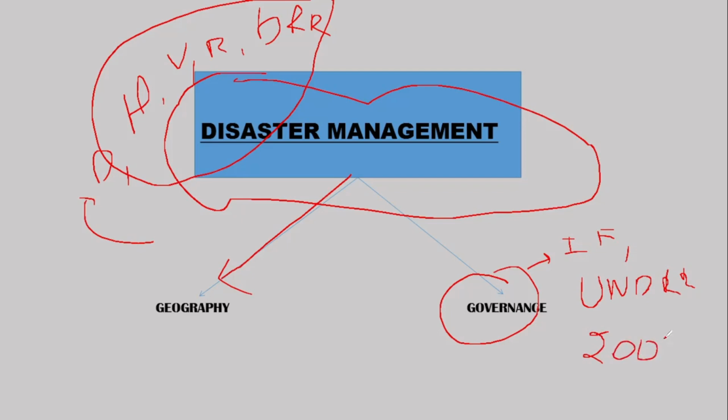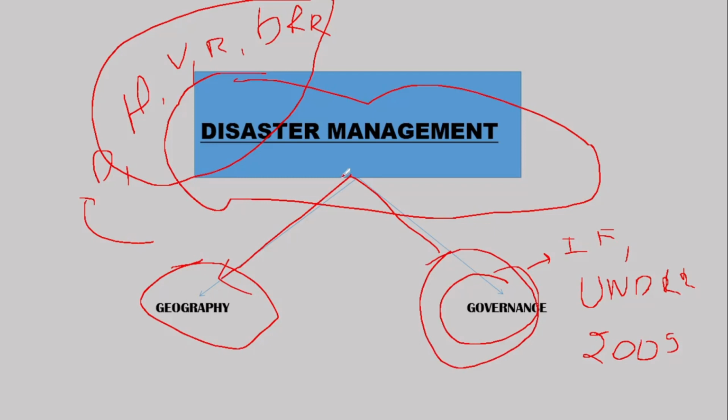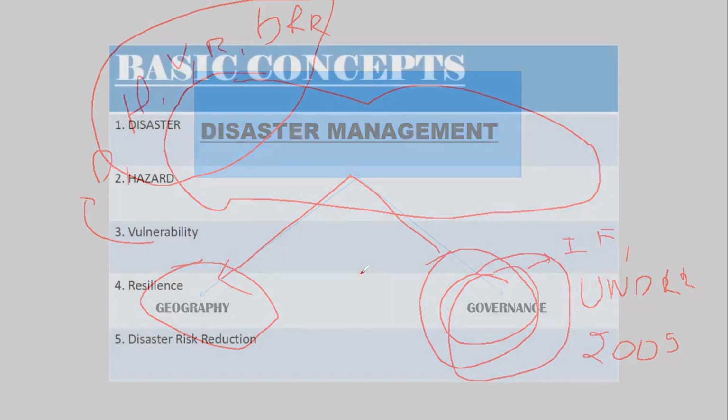So here disaster management is the combination of two important themes. Under geography, there are various changes happening, and there are causes and effects of hazards and disasters. And then it is about governance: how this disaster can be mitigated, what measures have to be taken post disaster, and who is responsible. All this is mentioned under your governance section. So this is how you have to read it.